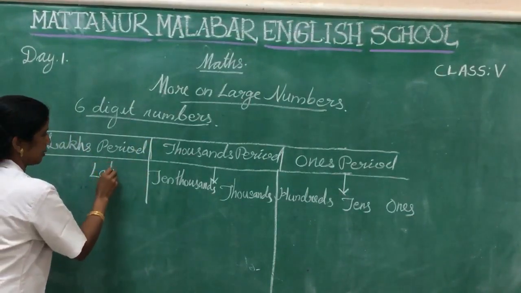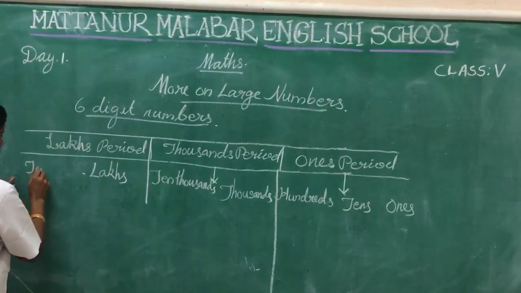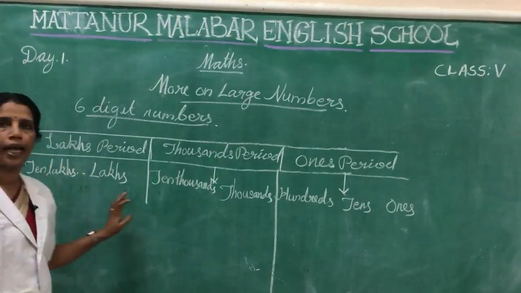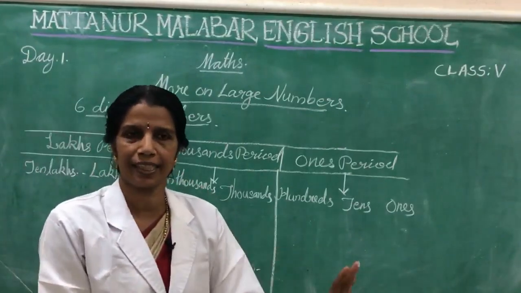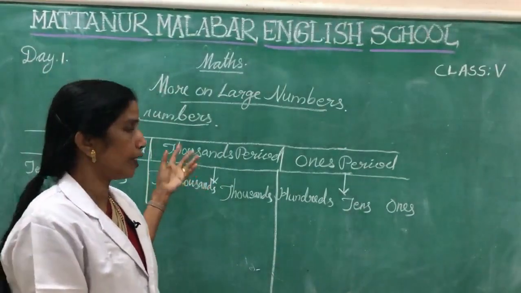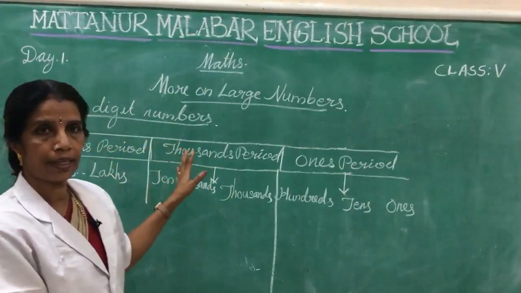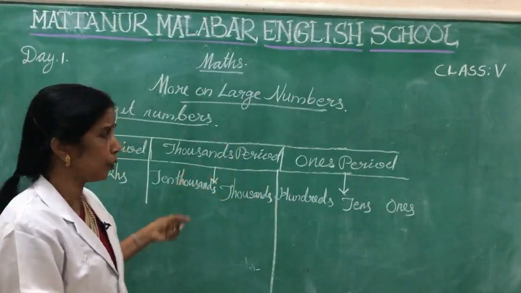Okay? Lakhs and 10 lakhs. Here 6-digit numbers we already studied, but we want to memorize the numbers. Now we want to learn more large numbers. We already learned, but we want to remember.